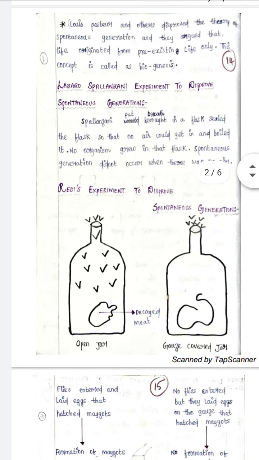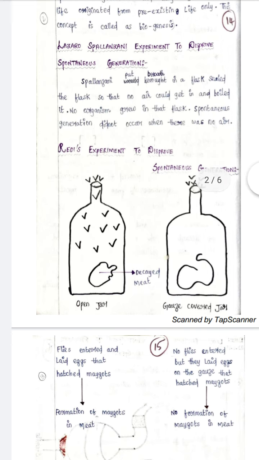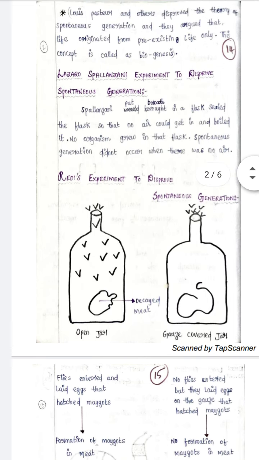He took a flask, boiled it, and sealed it so that no organism could get into it, or grow in that flask. And hence spontaneous generation did not occur when there was no air.